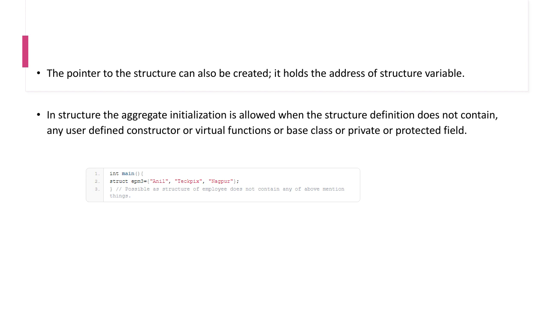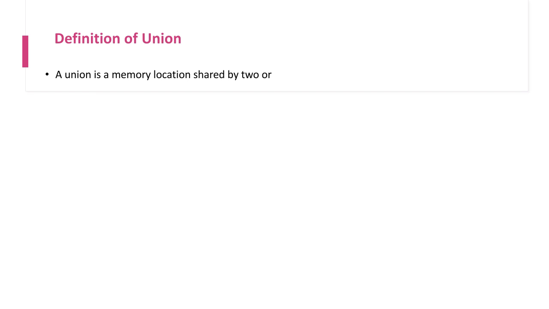Let's now look into the union. Union is a memory location shared by two or more different types of variables declared under a single union type with the keyword union. In C++, a union may contain both member functions and variables.